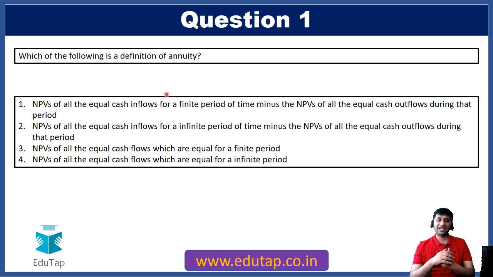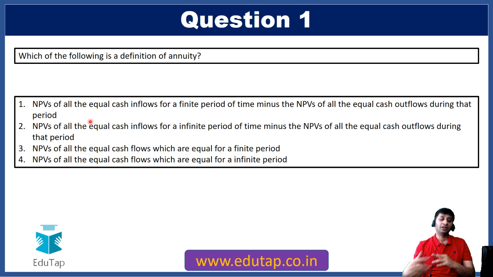There can be an annuity for cash outflow also. If you are giving a rent of 500 each month, then that can be an annuity for cash outflow for the next 10 months or 12 months, for the amount you are giving, that same amount of rent. So the question is, which of the following is a definition of annuity? The first option is NPVs of all the equal cash inflows for a finite period of time minus the NPVs of all equal cash outflows during that period. So it says that annuity is basically the net present value of equal cash flows for a finite period of time minus the NPV of all equal cash outflows during that period.